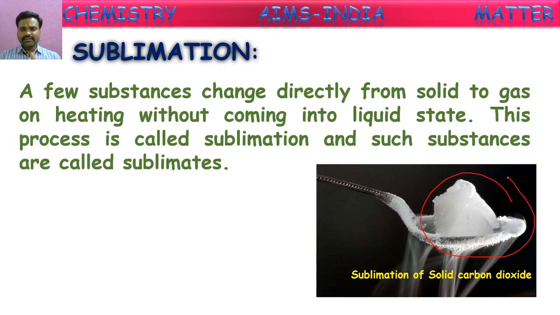Now, when this solid carbon dioxide is kept in an open place, it immediately starts converting into gaseous form without coming to the liquid state. You can observe the fumes coming out of this solid carbon dioxide. There, solid carbon dioxide is directly converting into gaseous form.